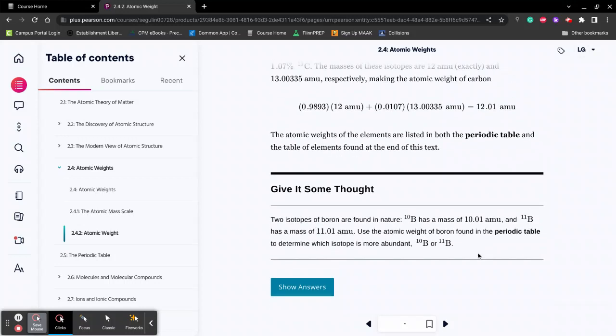So let's do this problem first, right here. Do it real quick on a piece of paper. If you need to pause the video, I'll show an answer in a minute. Alrighty, welcome back.